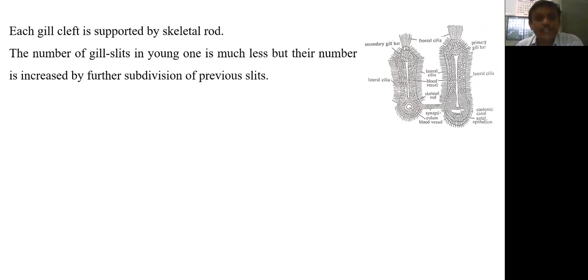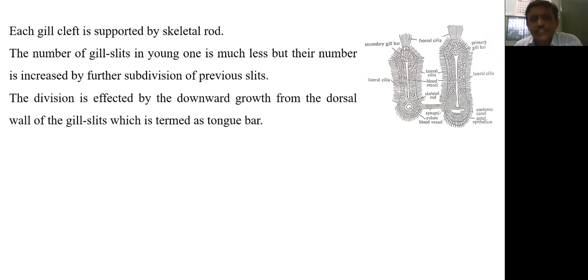However, this increases further in adult due to subdivision of previous gill slits. So initially there are less number of gill slits, and later on these gill slits go on dividing and subdividing to increase the number in adult. This division is affected by downward growth of dorsal wall of gill slit, which is termed as tongue bar.